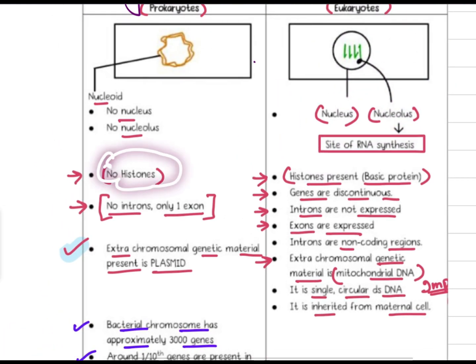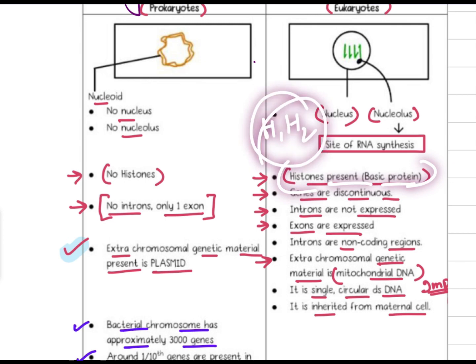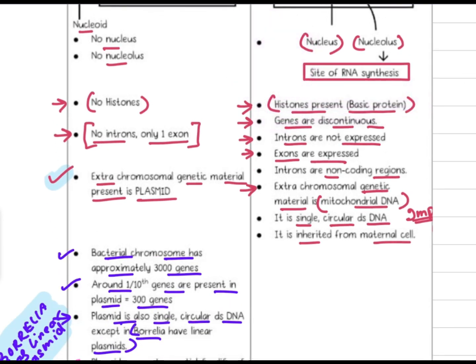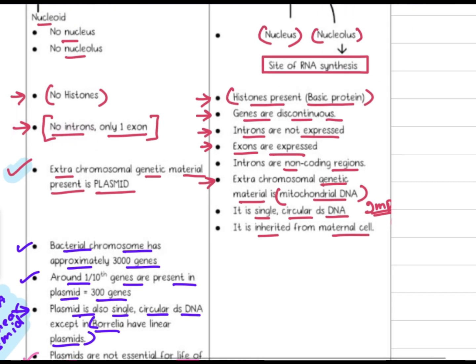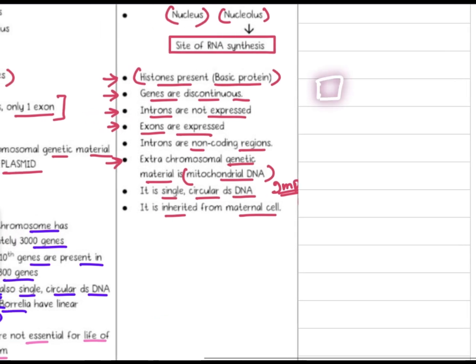Now see, here there are no histones. In eukaryotes histones are present. Histones are basic proteins like H1, H2, and so on. Histone octamer. DNA winds around the histone octamer. In prokaryotes, no introns, only exons. But in eukaryotes it has an interesting feature: intron, exon, intron, exon, intron, exon, like this. Genes are discontinuous. Introns are not expressed, exons are expressed.